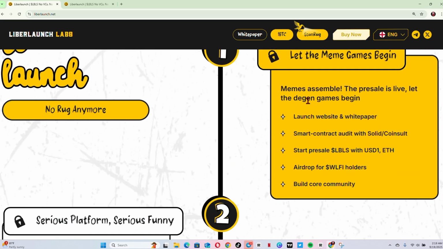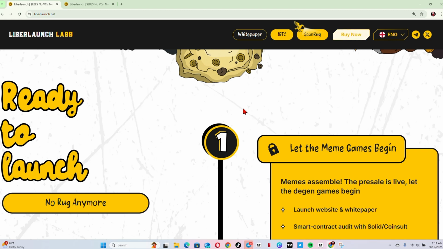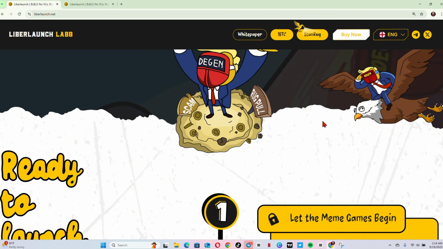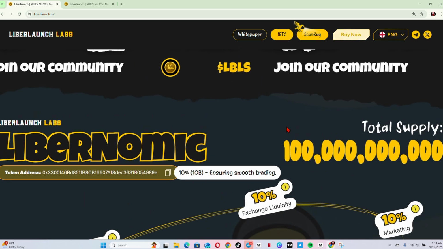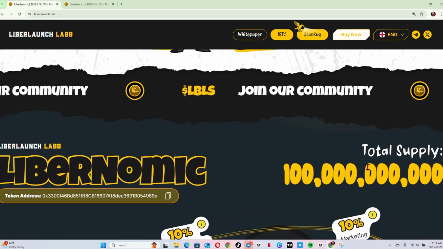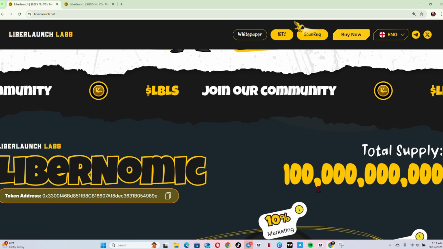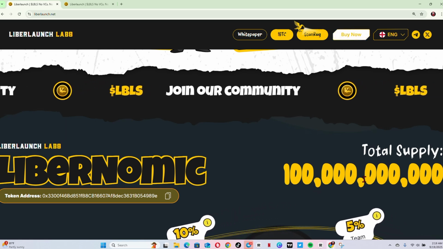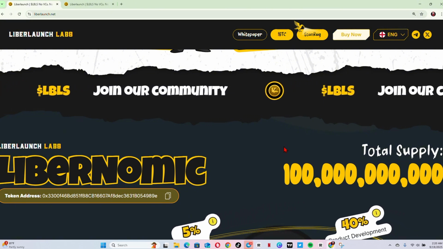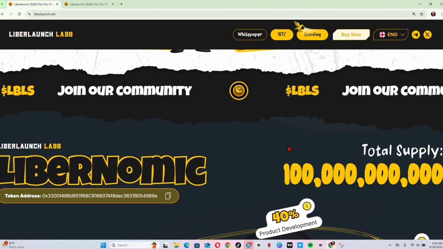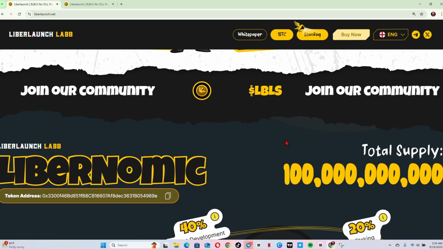Now currently the token is selling for about 0.00002, and you can expect the price to go up to about 0.04. That's about 200x for early holders from stage 1, and you can get access to this right now. Don't try to miss this opportunity, because this is going to be a big opportunity for you. A total supply of over 100 billion is available, and you can see right here that the CEX listings are coming. Binance, OKX, Gate and MEXC are coming up anytime soon.